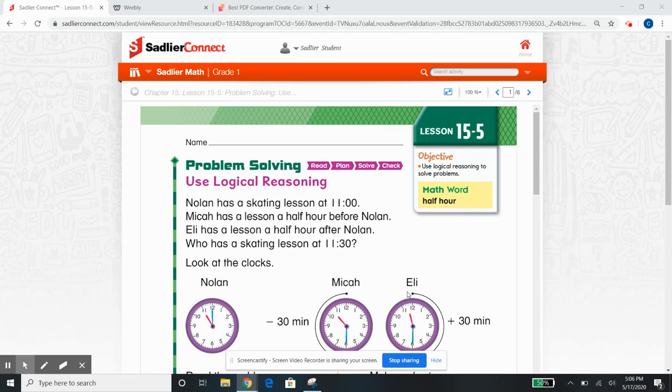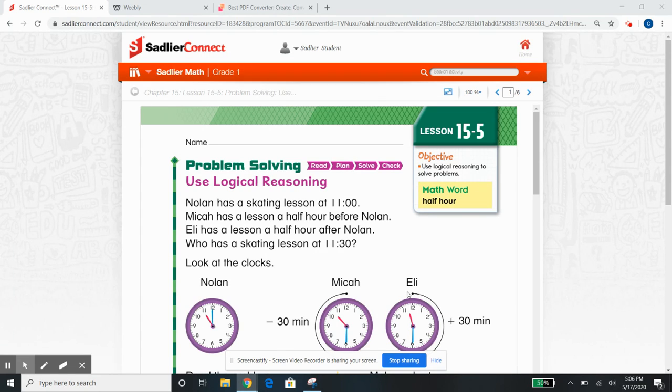Today we're going to be discussing chapter 15-5, which is use logical reasoning to solve problems. Our math word is going to be half hour. Now this is definitely going to be tricky because it's going to be a lot of thinking. We're going to have to go back into the problem, highlight our key information, really figure out what the problem is actually asking us. So again, when we problem solve, we always read, we plan, we solve, we check.